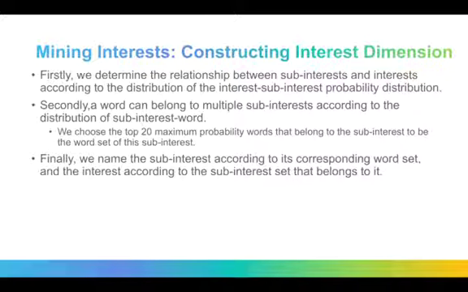Firstly, we determine the relationship between sub-interests and interests according to the interest-sub-interest probability distribution. Secondly, a word can belong to multiple sub-interests according to the distribution of sub-interest words. We choose the top 20 maximum probability words that belong to the sub-interest to be the word set of this sub-interest. Finally, we name the sub-interest according to its corresponding word set, and the interest according to the sub-interest set that belongs to it.